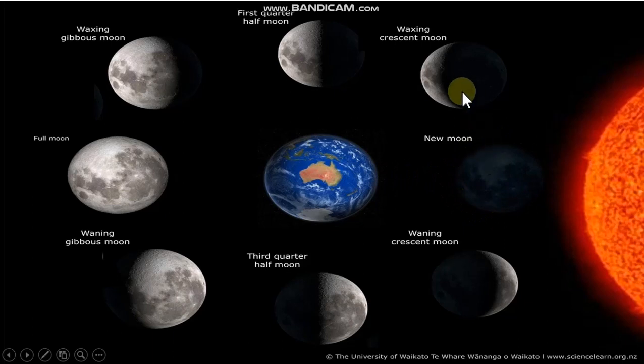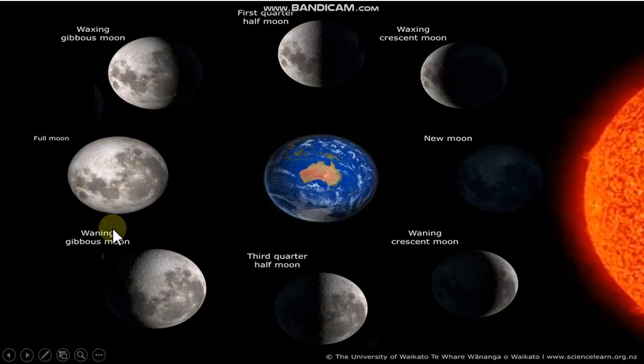Then the moon starts crescenting or waxing. So this is your waxing crescent moon. Then after some time, this is first quarter half moon, and day by day it is increasing. This is your waxing gibbous moon, and this is your full moon. The 15 days have covered.